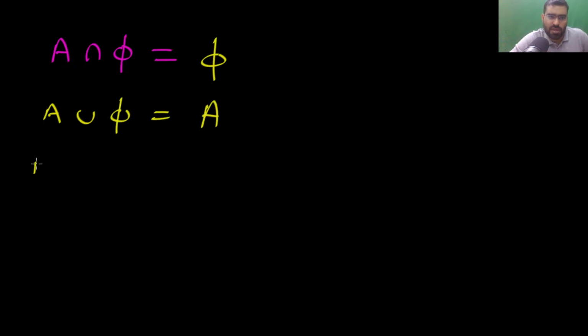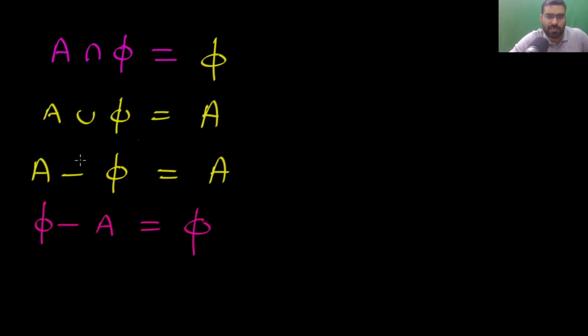If you do intersection with phi, the empty set, then you will get empty set. If you do union with phi, then you will get A itself. If you remove empty set, then you will get A itself, because removing empty set means you did not remove anything. And if from empty set you remove a set, then it will be empty set, because the complete set you are removing.